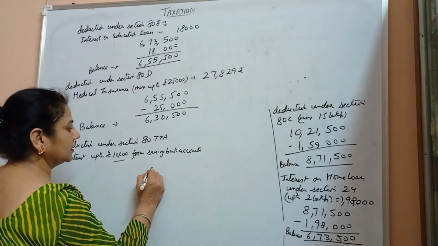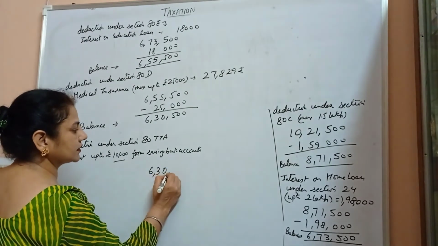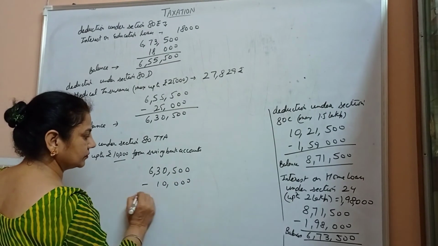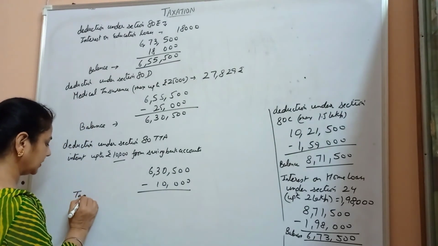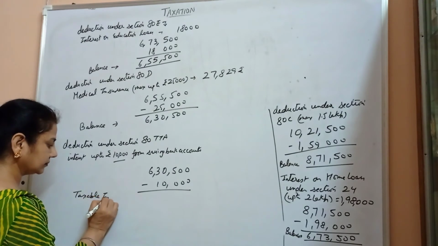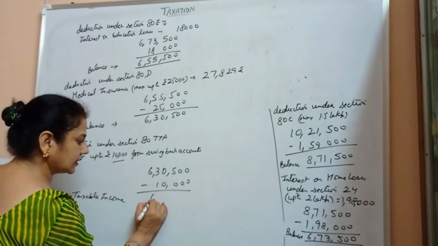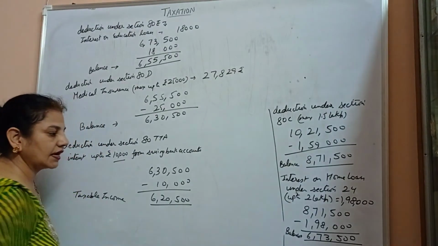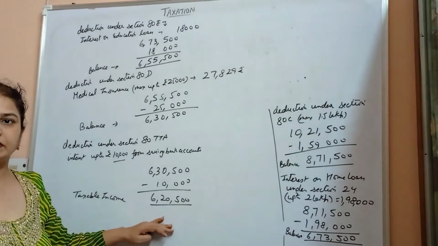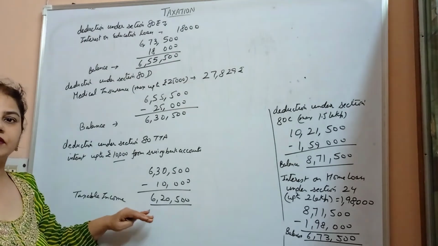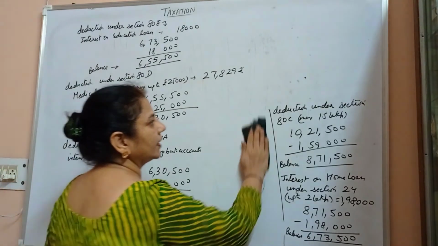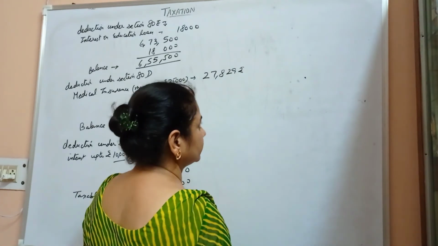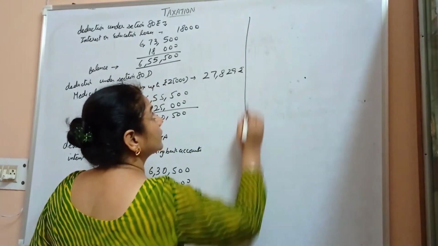So we get 6,30,500 minus 10,000. So taxable income is 6,20,500. 6,20,500 is the taxable income. Now the income tax is applied on this income.